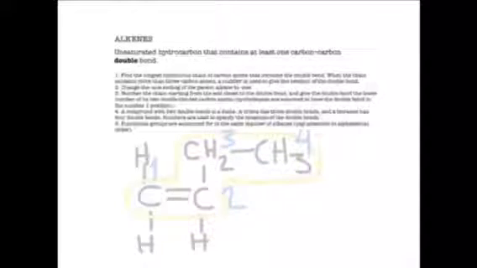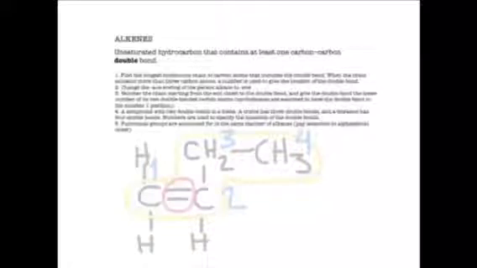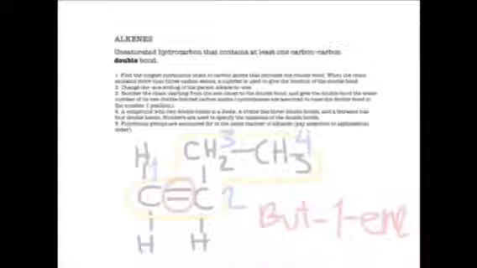Well, how can we name this compound? First, we have the double bond in the second position. It is going to bind the first carbon to the second carbon. Therefore, the name of the compound is but-1-ene. Why? Because it is bonded at the first and the second carbon, so it is the first bonding. So it is going to be but-1, that means the first bonding, and ene because it is an alkene.